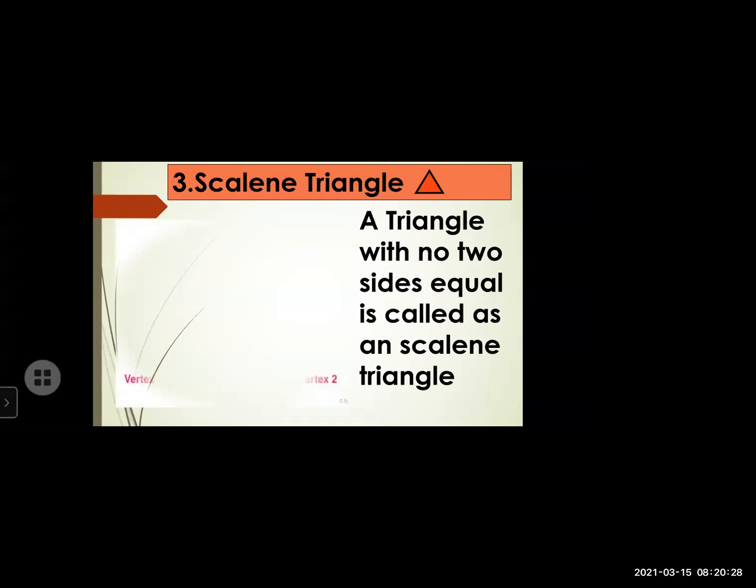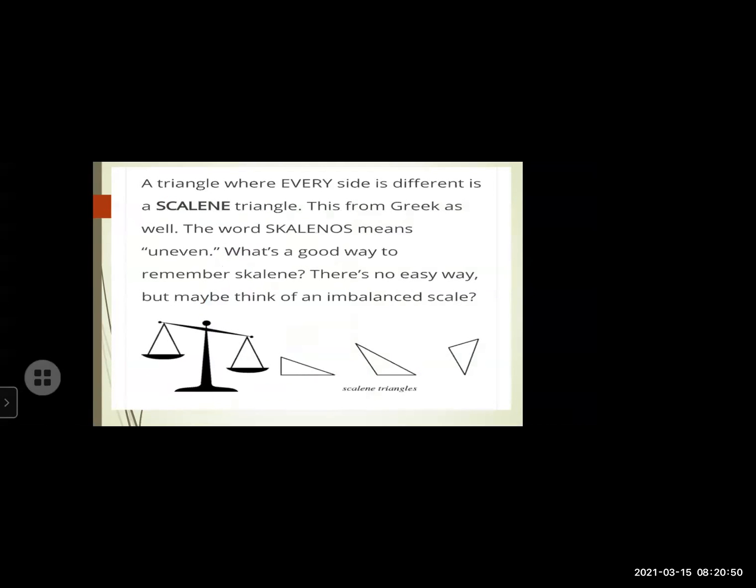Very nice. So we get vertices, and see here edges. There are three edges. There are three sides, but all these three sides are different. They don't match. They are not equal to each other. Now here we can see from which language we get this concept. What do you mean by scalene? A triangle where every side is different is called a scalene triangle.